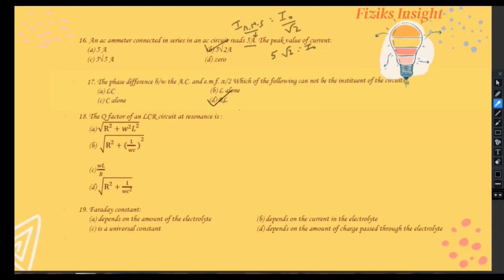Now in 18th question, we have to tell the Q factor for LCR circuit. Now the formula for LCR circuit at resonance is given by the C option. So C option is correct.